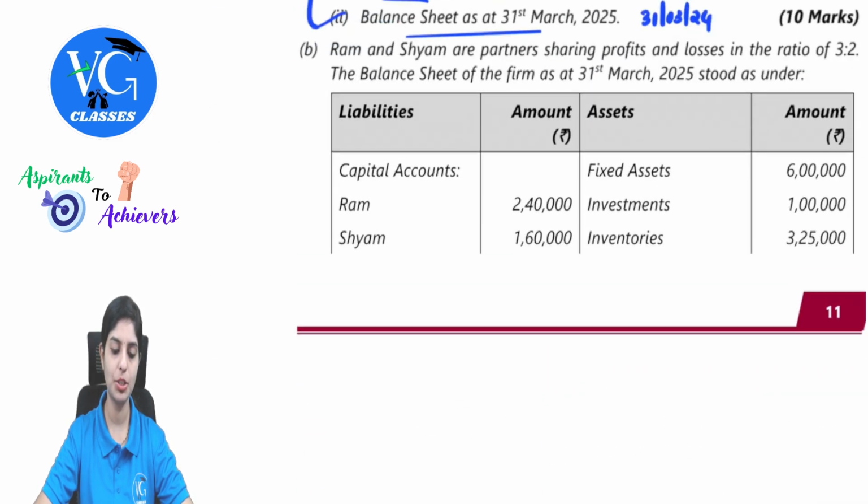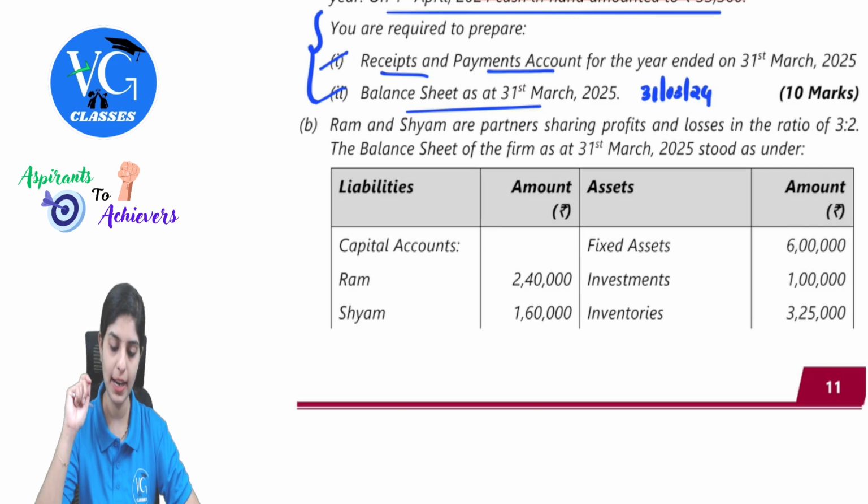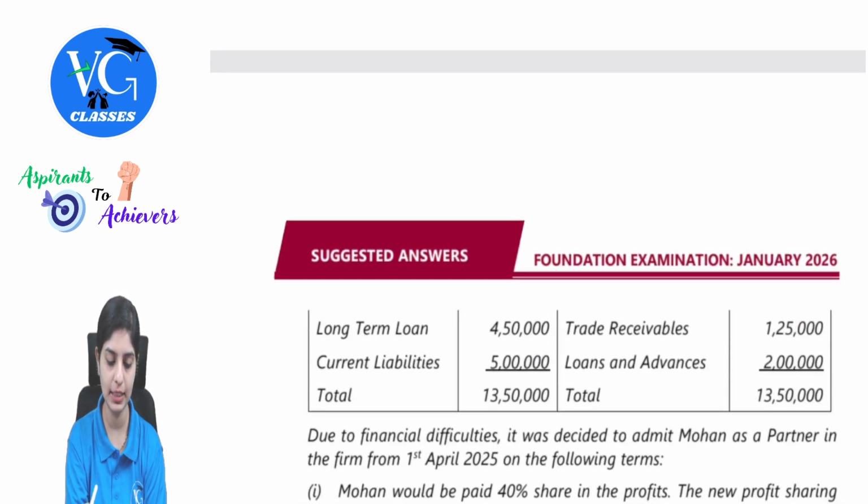This is next an admission question. Ram and Sham are partners sharing profits and losses in the ratio of 3 is to 2. The balance sheet of the firm as of 31st March 2025 stood as under. So they're giving us the requisite details.